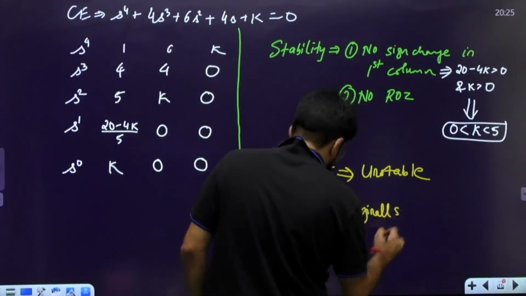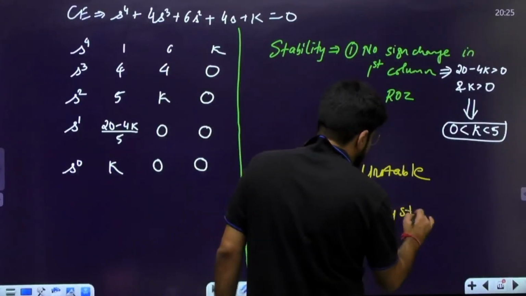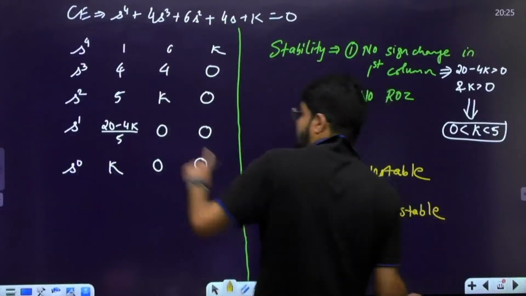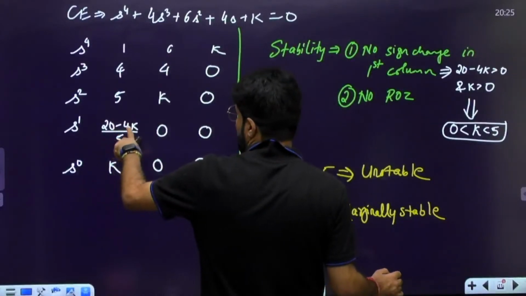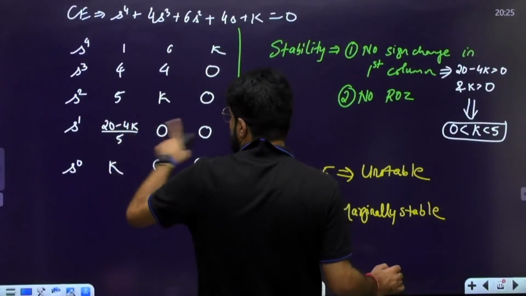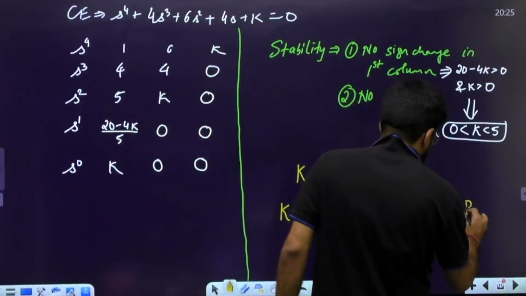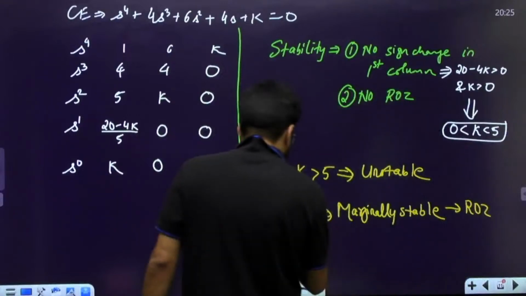The marginally stable condition will come when you have a row of 0, because when you make k equal to 5, the entire s power 1 row becomes 0, 0, 0. A row of zeros will come. Anyways, the answer is done. Simple question.